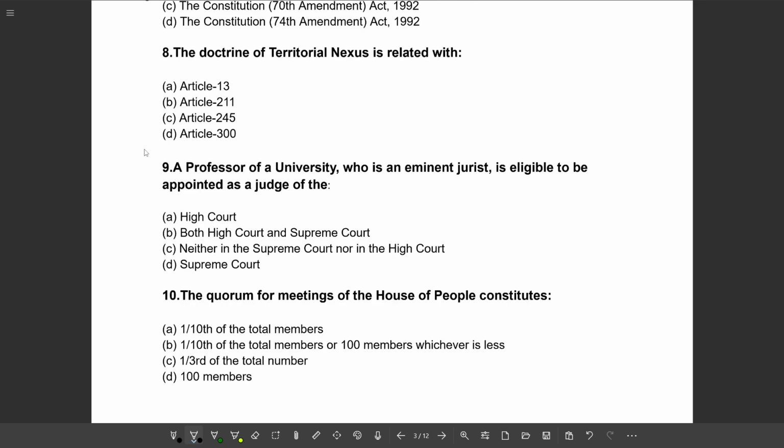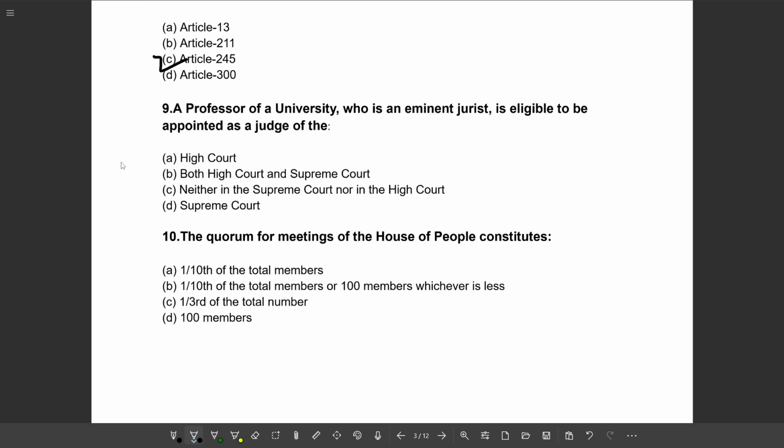Next question. The doctrine of territorial nexus is related to which article? Option A, Article 13. Option B, Article 211. Option C, Article 245. Option D, Article 300. So the correct option will be option C, Article 245.